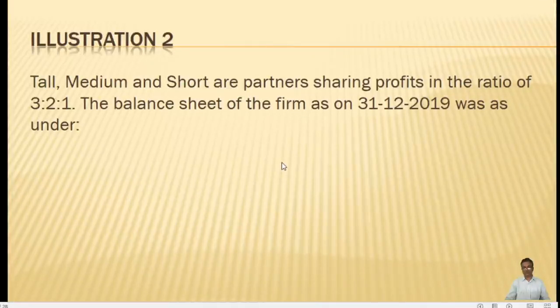Now we will take up the second problem. I will be reading the problem. Tall, Medium and Short are partners sharing profits in the ratio of 3:2:1. The balance sheet of the firm as on 31/12/2019 were as follows.